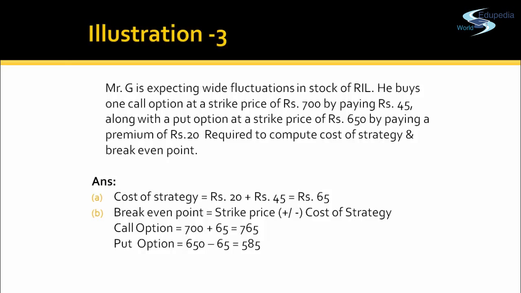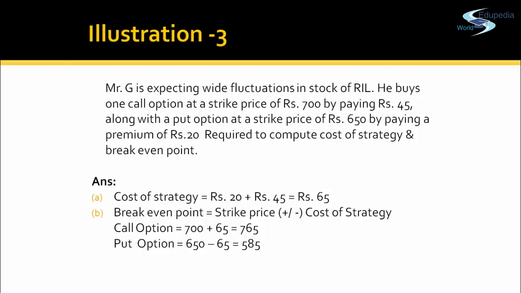Required: compute the cost of strategy. So the cost of strategy is the total expense incurred by Mr. G. For buying this call and put option, what is the total expense? It is the total premium amount. So Mr. G has paid rupees 20 on the put option and 45 on the call option. So the cost of strategy is 20 plus 45, which equals rupees 65.